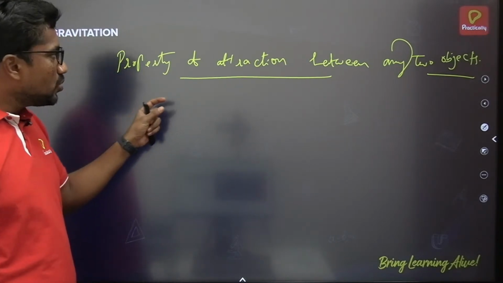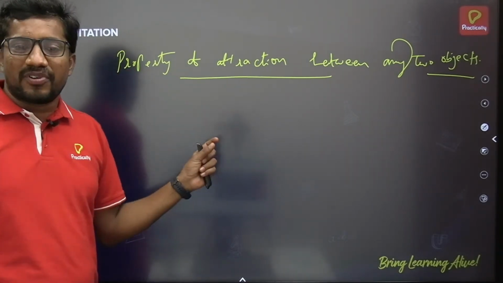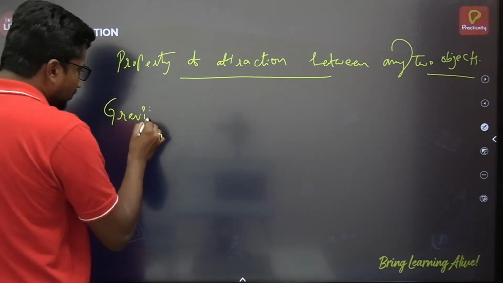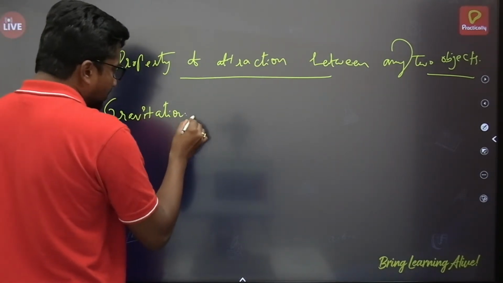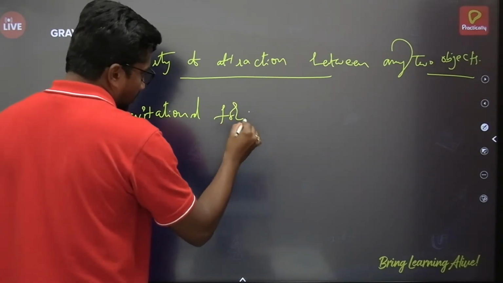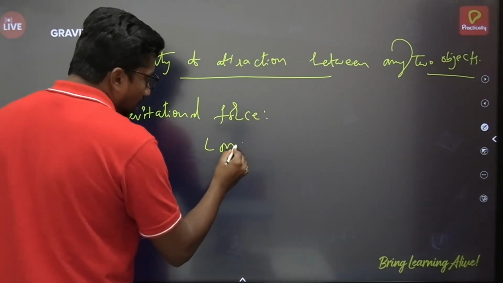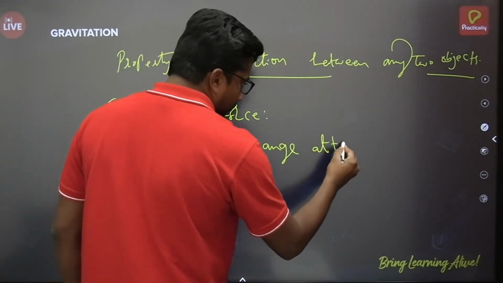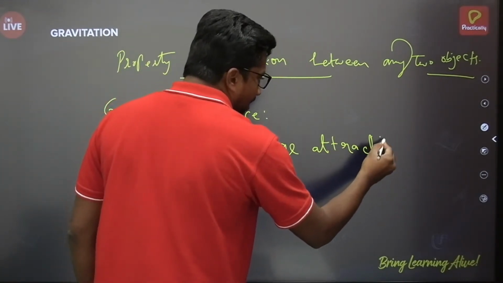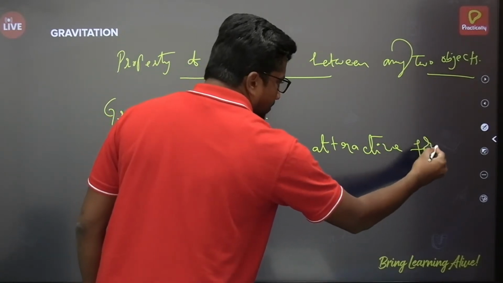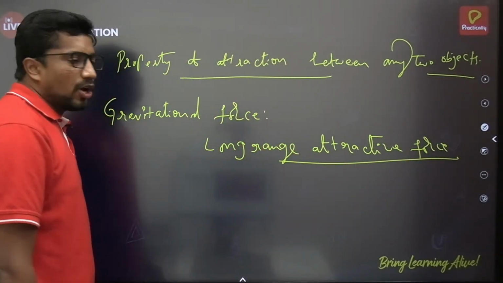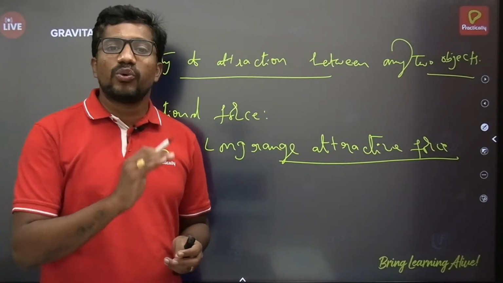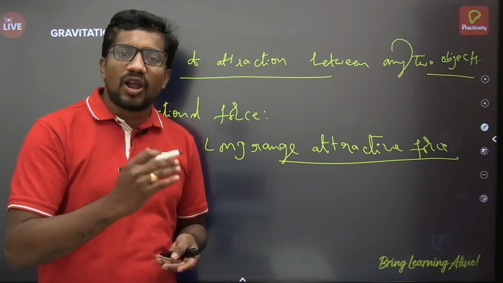But when it comes to force of attraction or force of repulsion, this gravitational force is a long range attractive force. It never ever repels the objects. It will always be attractive only. It won't repel the bodies. And it's a long range force.